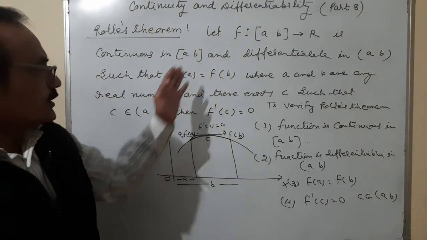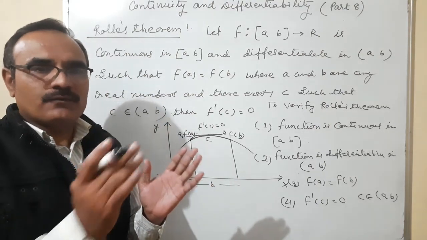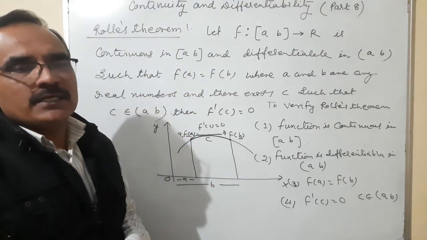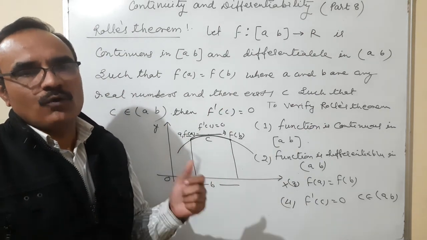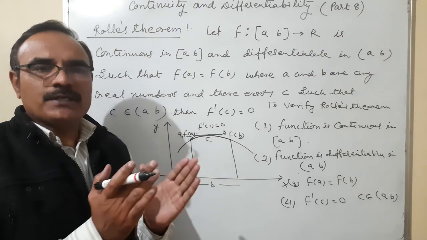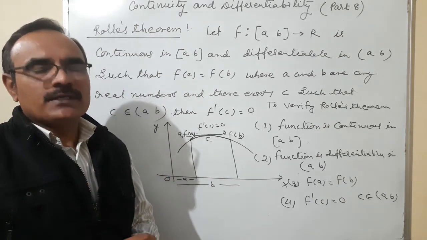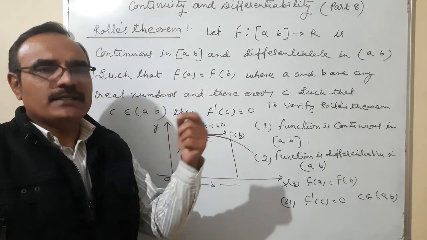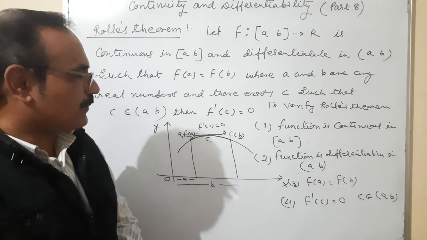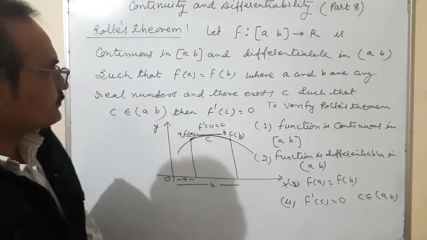Okay. So the theorem is clear. That means this is the function from AB to R, in such a way that the function is continuous in the closed interval, it is differentiable in the open interval, such that f of A is equal to f of B, and that there exists C belonging to AB such that f dash C is equal to 0, where A, B are some real numbers and C is also a real number. Is it okay? So this is called Rolle's theorem.